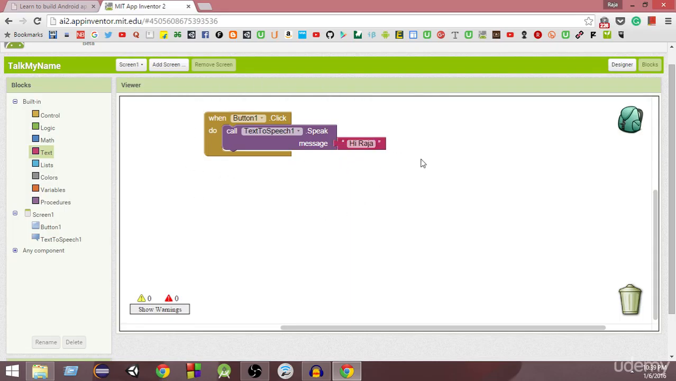So this is pretty much it. This is all we needed to do in order to make this app work. In the next video, I'm going to show you how to run this app and what this app looks like on a real device. So see you in the next video.